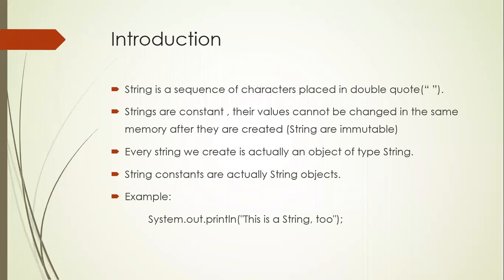Every string we are creating is actually an object of type String. Whatever string we are using in Java is an object of the String class. So string constants are actually string objects. Let us see one example. System.out.println, here this is a string, comma 2. This overall is a single string.